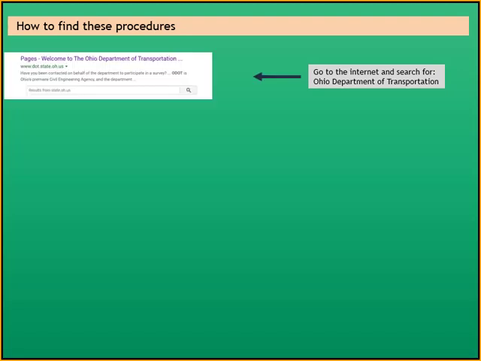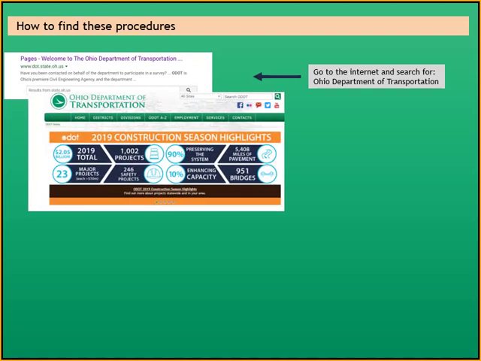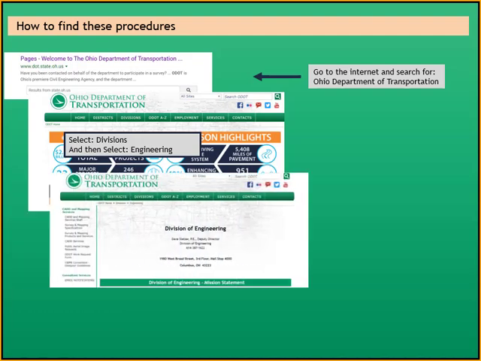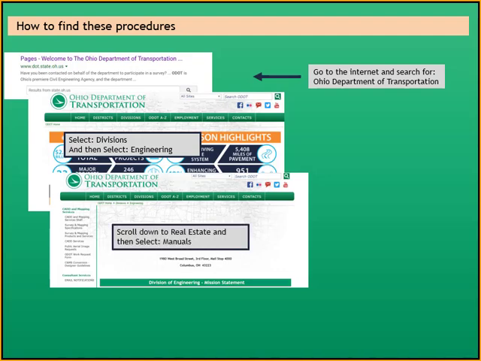So how do we find these procedures? Go to the internet and search for Ohio Department of Transportation, and up pops the website for Ohio Department of Transportation. Click on it, and up pops the page for ODOT's webpage. We would look for divisions, which is right directly above, and we would select engineering. And then division of engineering would come up, and we would then select real estate, and then we would scroll down to manuals.